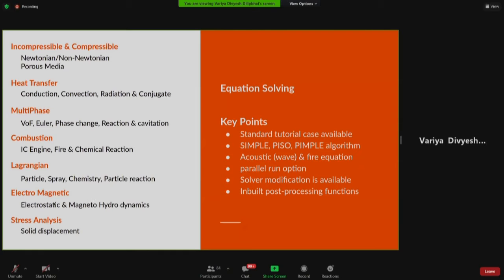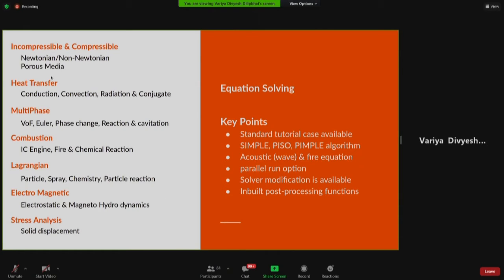Other than that, we have electromagnetic solvers as well, for example electrostatic and magnetohydrodynamic based solvers. If we go further into stress analysis, we have a solid displacement solver as well.